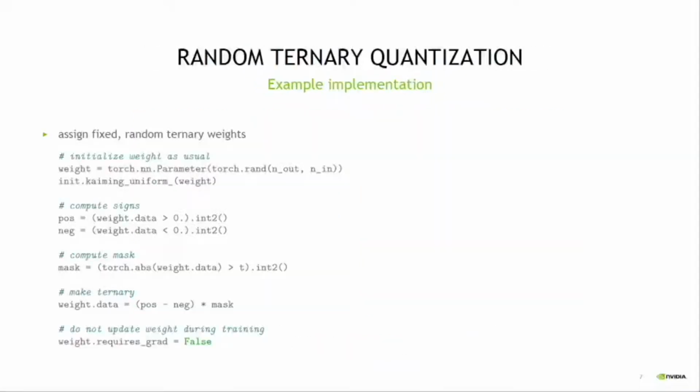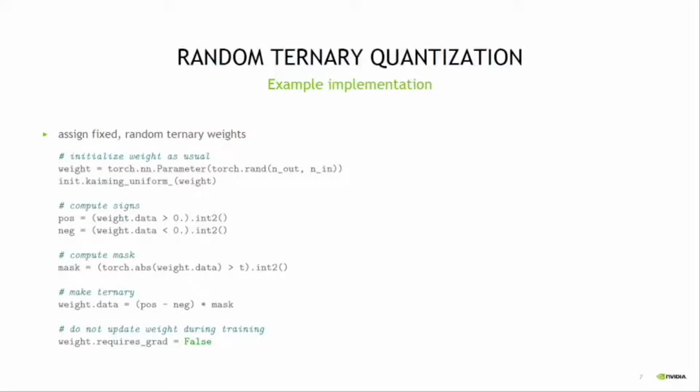Here is an example implementation using PyTorch of our random ternary quantization approach. We simply assign fixed random ternary weights to the network and do not update them during training. First, we simply initialize the weights as usual, for example using a uniform distribution around 0, such as the Kaiming uniform. Then we compute the signs by getting a one-hot encoding of the indices that are greater than 0 and smaller than 0.